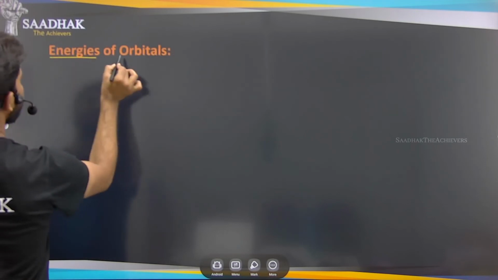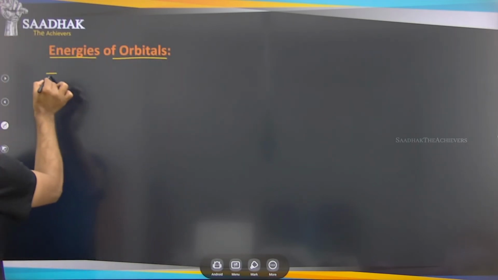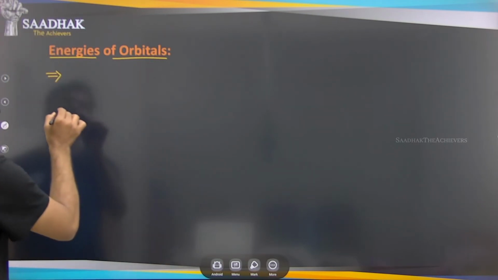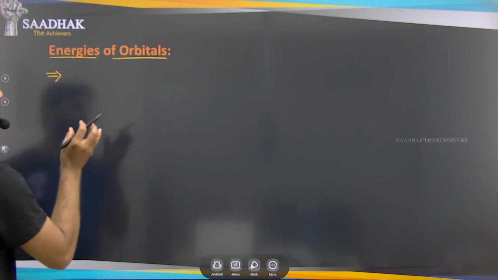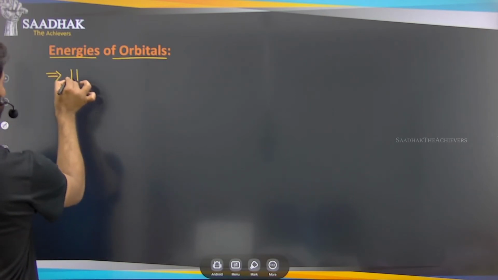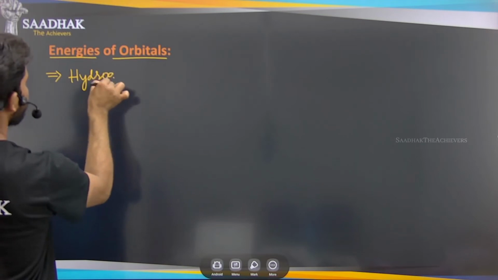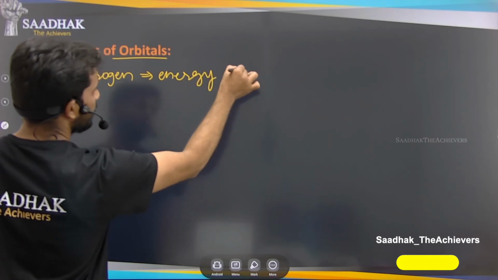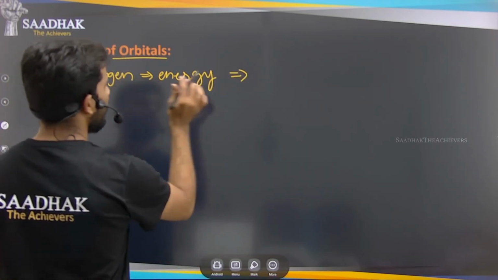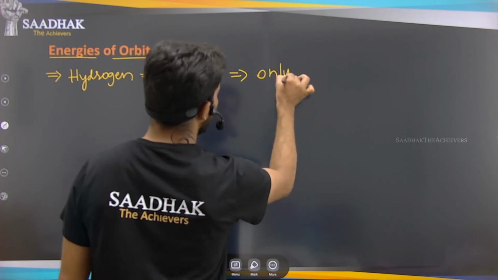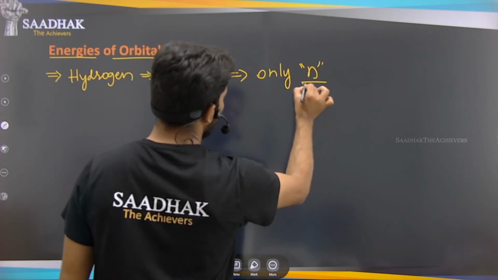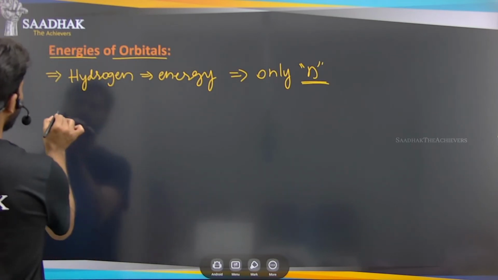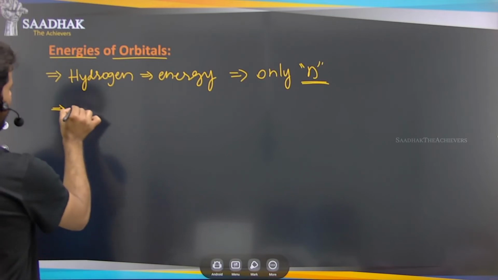Okay. So next is energies of orbitals. Depending on the electrons present in the orbitals, the energies of those orbitals will be changing, right? We discussed that in the previous lecture. So let us start by analyzing the hydrogen atom's energy. The energy of the hydrogen atom, as we discussed in the previous lecture, only depends on the principal quantum number. Based on the principal quantum number, the energy of the orbitals of this hydrogen atom will be changing. So this hydrogen atom's energy will be increasing.